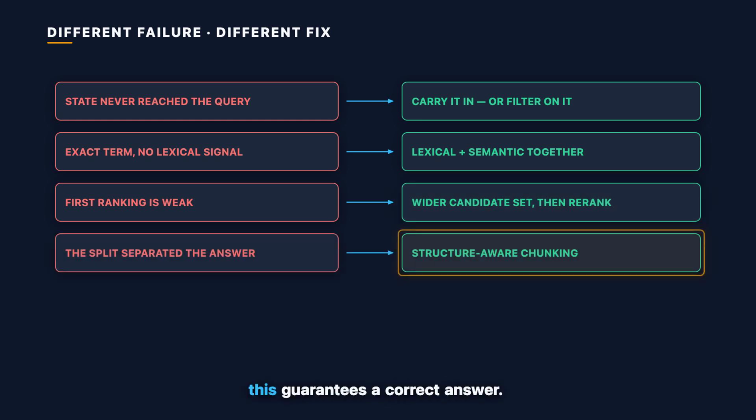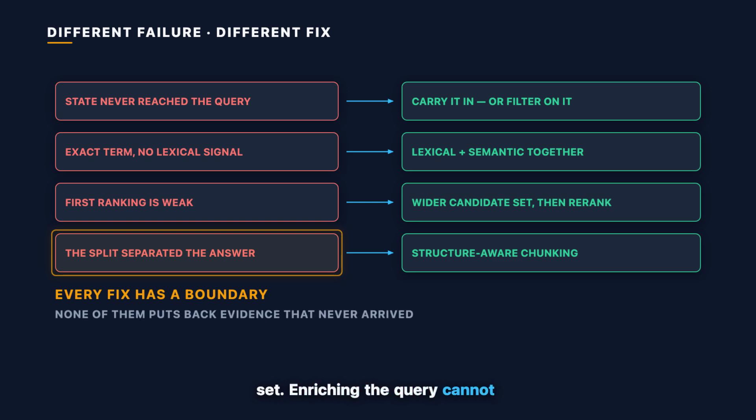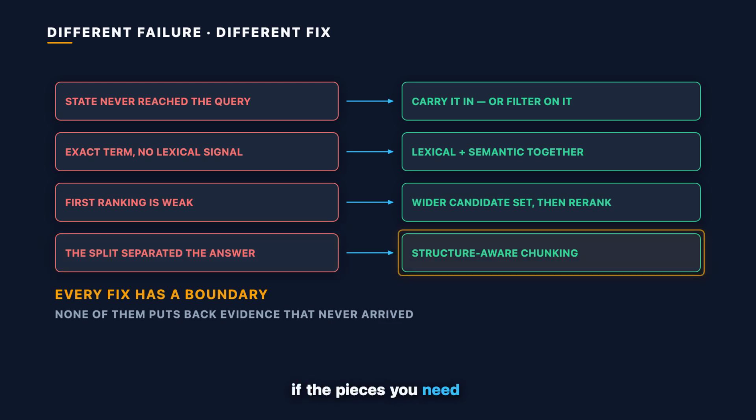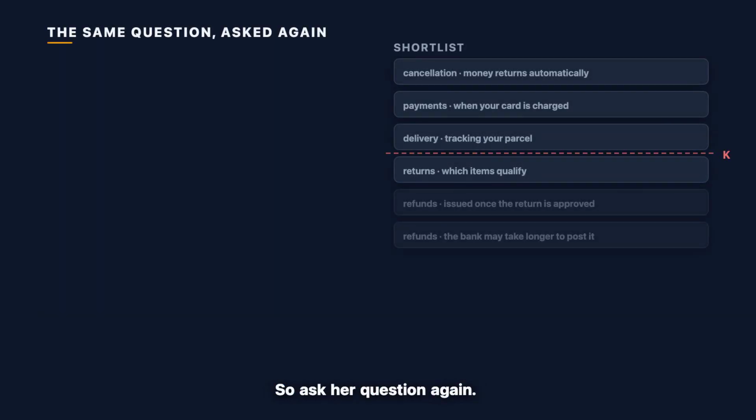None of this guarantees a correct answer. Every fix has a boundary. A re-ranker cannot rescue evidence that never reached its candidate set. Enriching the query cannot repair a bad split. And if the pieces you need never survive together into the context, the generator cannot use evidence it was never given. So ask her question again.